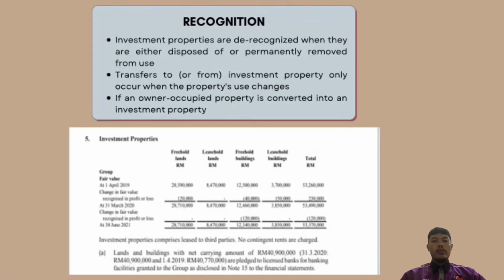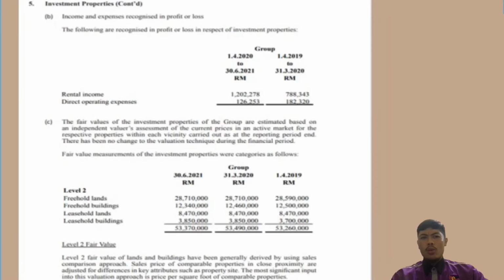Transfers to investment property only occur when the property's use changes. For a change in use from investment property to owner-occupied property, the presumed cost for subsequent accounting purposes is the property's fair market value on the date of the shift. If an owner-occupied property is converted into an investment property, so we will go to the next company, which will be explained by Ahmad Hilmi.